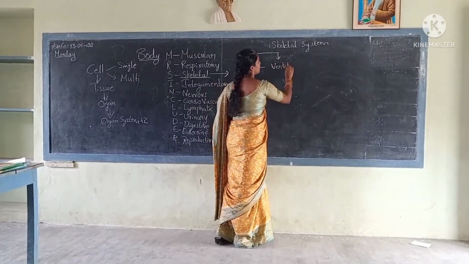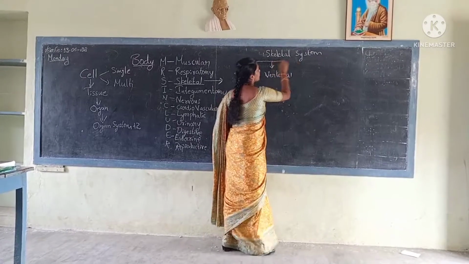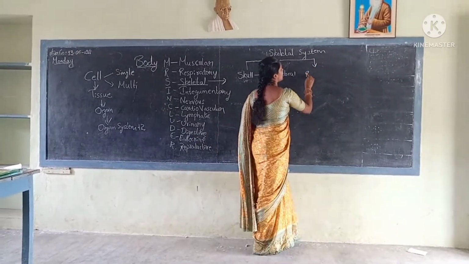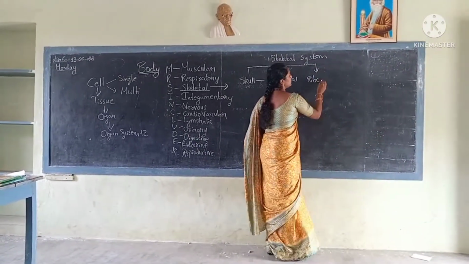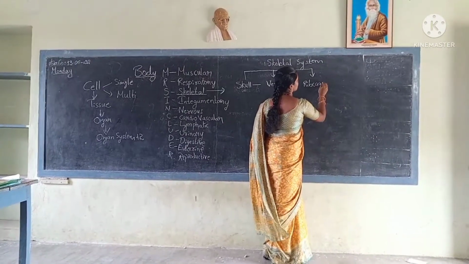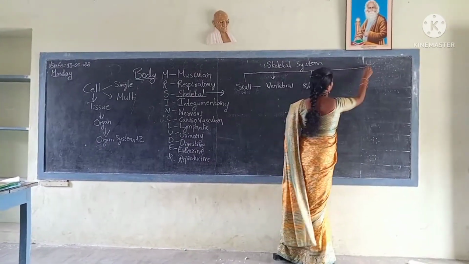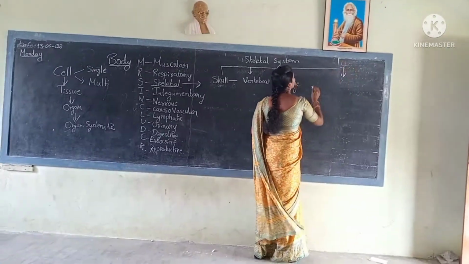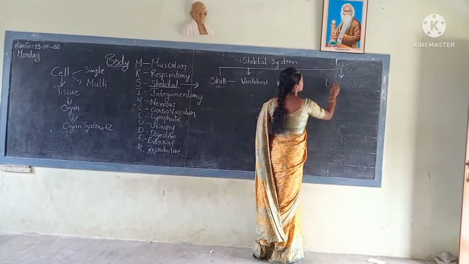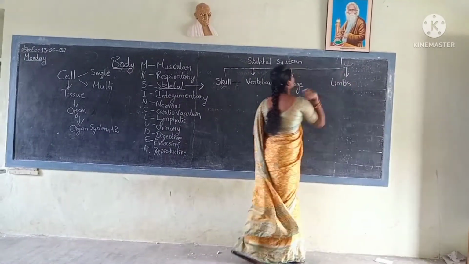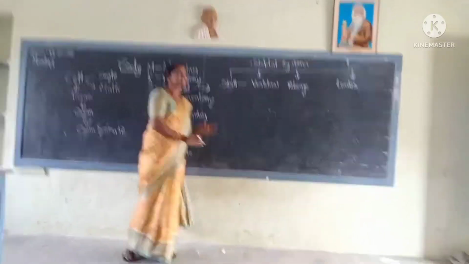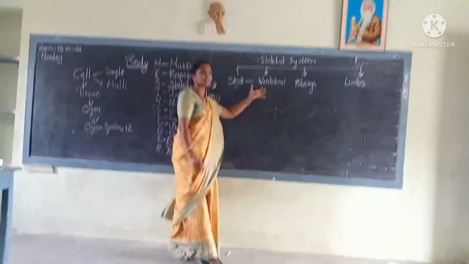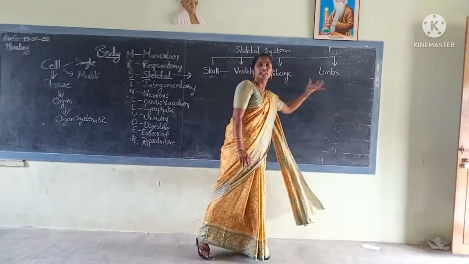Our skeletal system consists of 4 parts: skull, vertebral column, rib cage, and limbs.